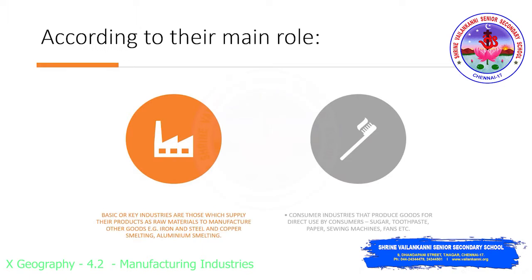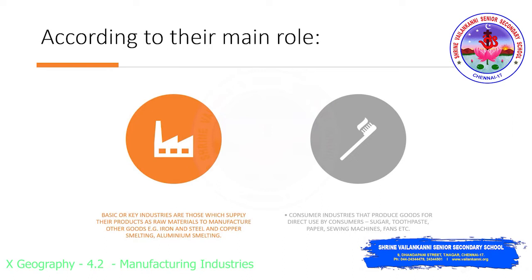Now, according to their main role, basic or key industries are those which supply their products as raw materials to manufacture other goods. So these key industries or basic industries will be supplying their finished products as raw materials to manufacture other goods. For example, iron and steel and copper smelting, aluminium smelting, etc. See, copper smelting and aluminium smelting and all, you will be reading in the future topics in this lesson.